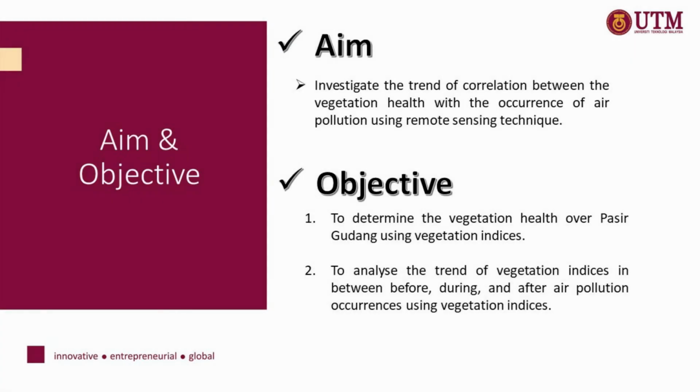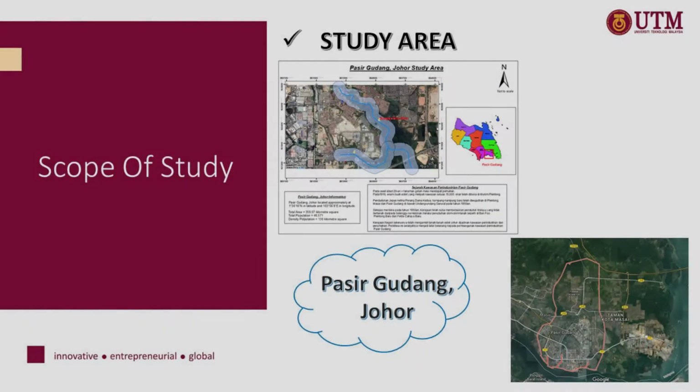So the aim of this study is to investigate the trend of correlation between vegetation health and the occurrence of air pollution using remote sensing techniques, and the objectives of this study are to determine the vegetation health over Pasir Gudang using vegetation indices and to analyze the trend of vegetation indices before, during and after air pollution occurrences.